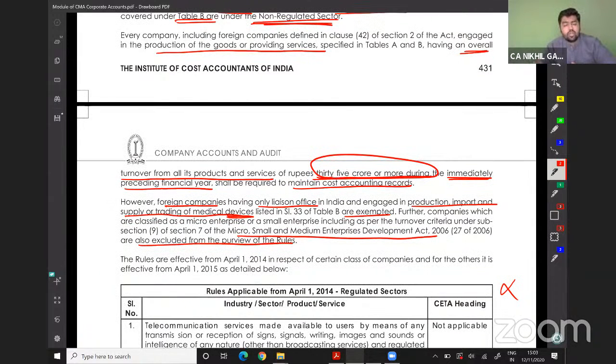If your turnover is more than 35 crore in the immediate preceding financial year, cost records should be maintained by the company. If you are a producer of goods or services, and your turnover is more than 35 crores during the immediate preceding financial year, maintenance of cost records is mandatory.